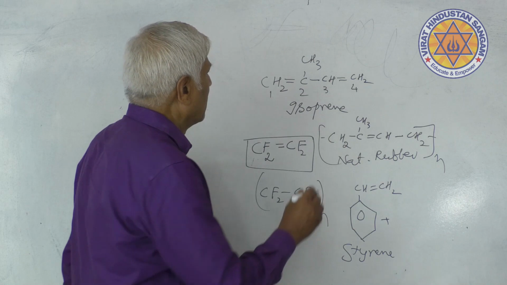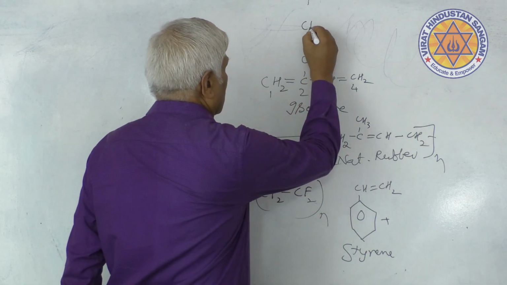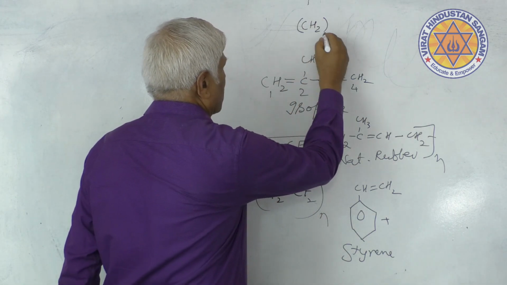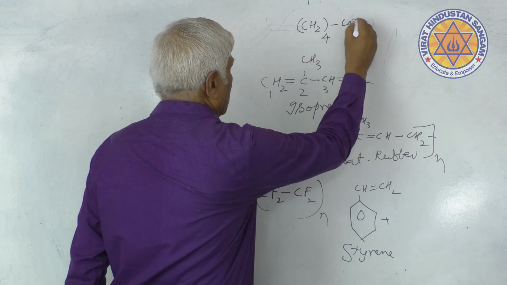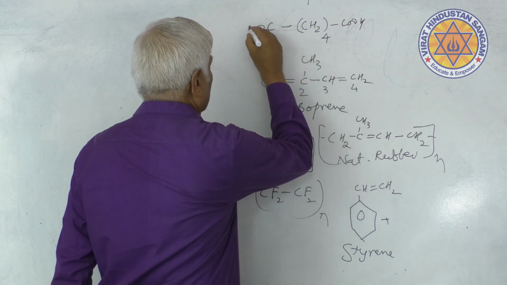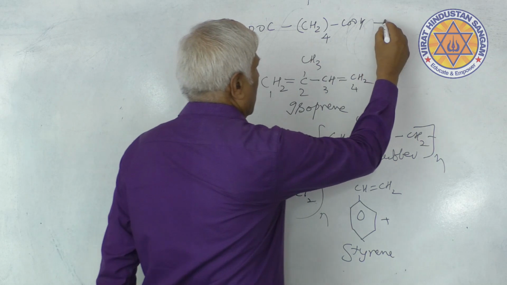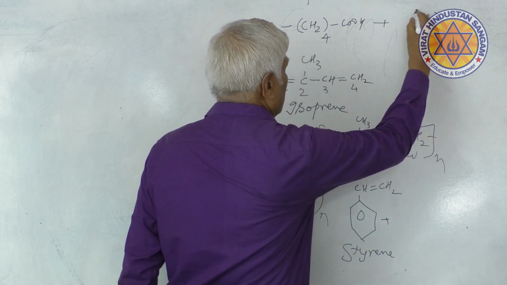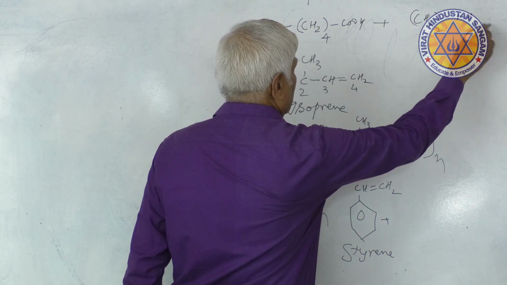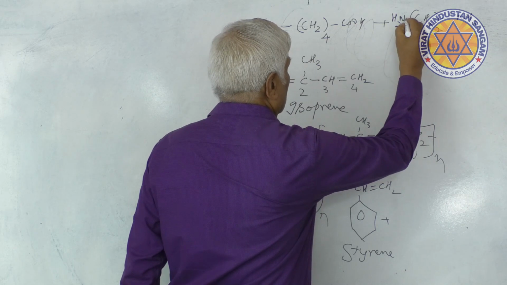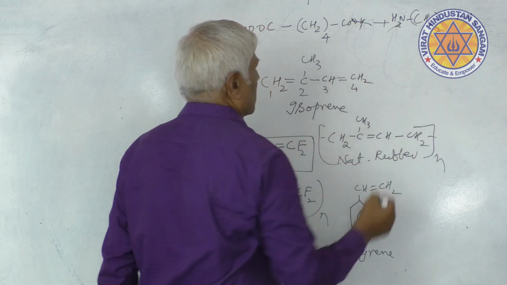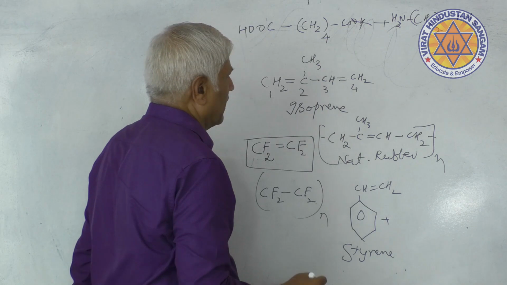Obviously nylon. You know that nylon is obtained by the condensation polymerization of adipic acid and hexamethylene diamine. OH and H combined to form water.